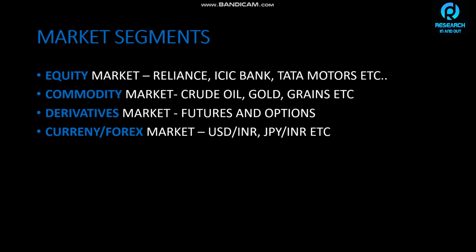So now the last segment of the market is currency and forex. For the forex market, you can say a currency market. Basically, people also trade in these markets, and these markets are available 24 hours on all working days, because there are people who open accounts with forex, which is 24 hours. If in the USA the market is open till 2 a.m., and in India till 3:30 a.m., then in other countries it happens like that. So people do trade in USD INR, Japanese INR, and USD Japan, depending on their choices. That's how it works.